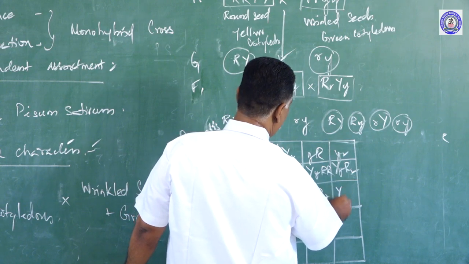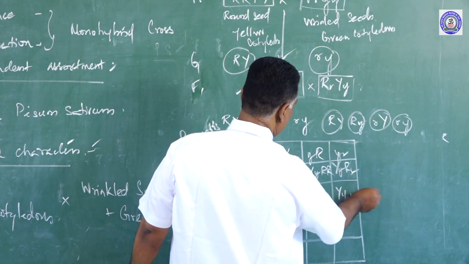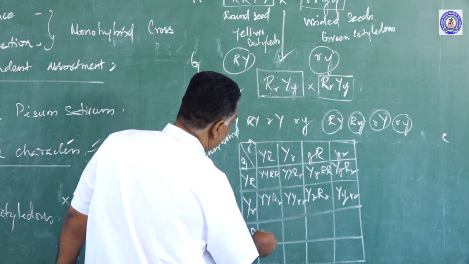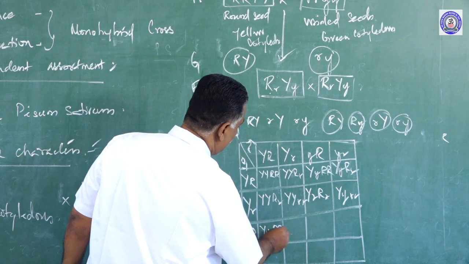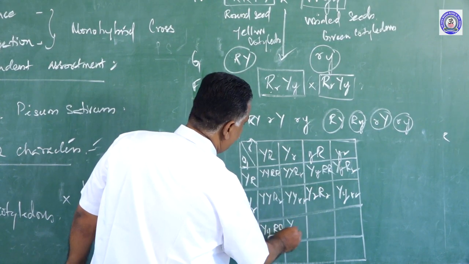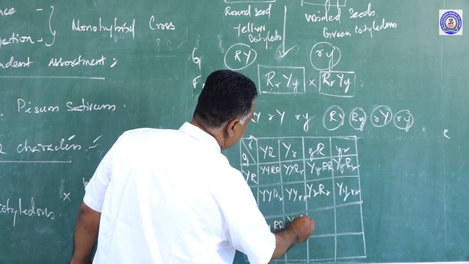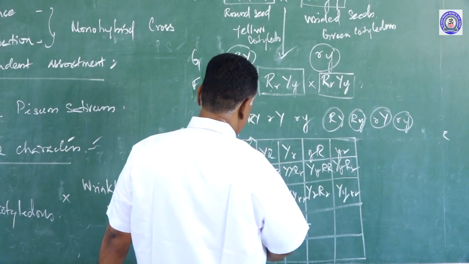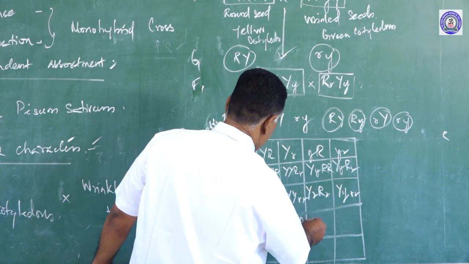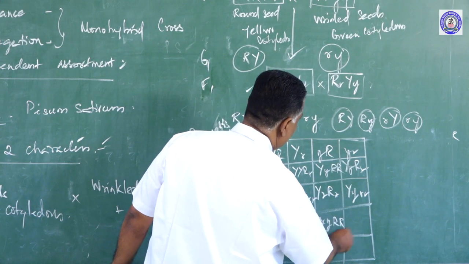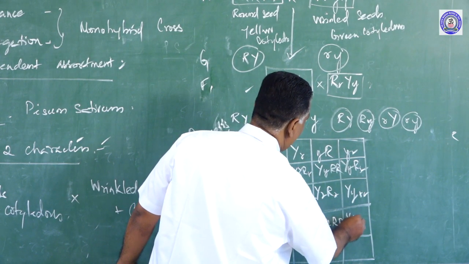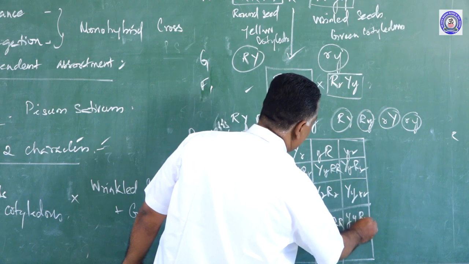The next combination, capital Y small y, small r small r. The third column, capital Y small y, capital R capital Y, small y capital R small r, small y capital R, and small y small r.